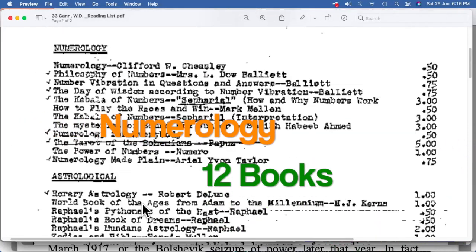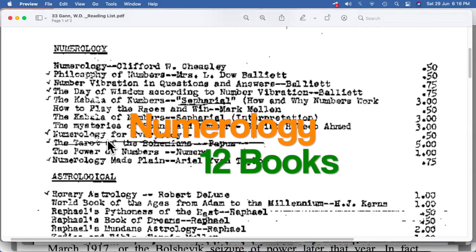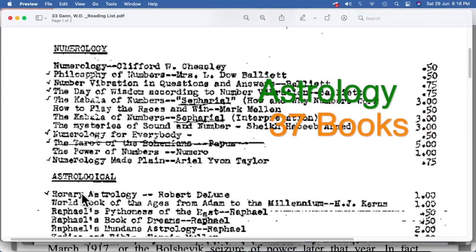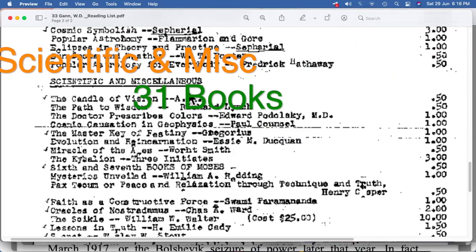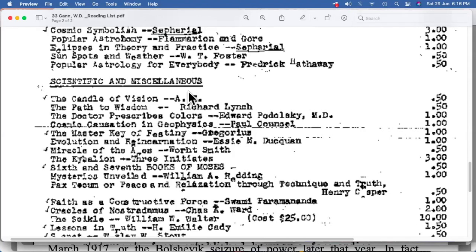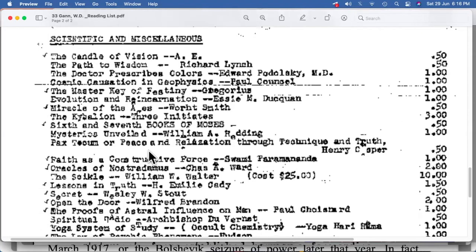These books are somewhere around 31 in number. So in total, in numerology we have got 12 books, in astrology 37 books, and in scientific and miscellaneous 31 books. So in all, there are 80 books recommended by W.D. Gann. We need to go through these books one by one.